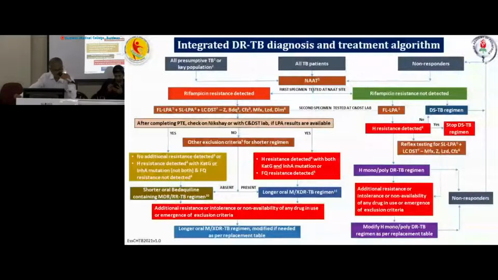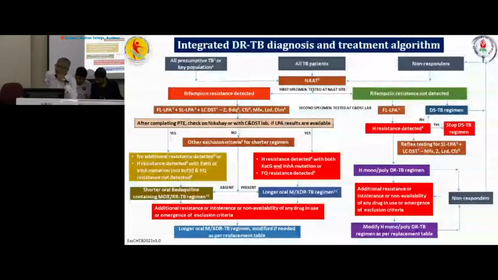Now you see the other limb, rifampicin resistance not detected. Straightaway we will start the drug sensitive TB regimen, and we will do a second specimen tested for first line LPA. In this first line LPA, if H resistance is detected, we will stop the regimen we have started already for drug sensitive TB, and we will do reflex testing for second line LPA plus LCDST for moxifloxacin, pyrazinamide, linezolid and clofazimine.